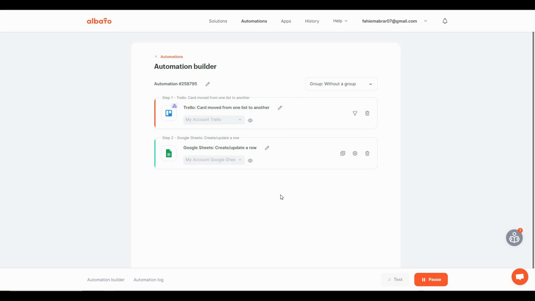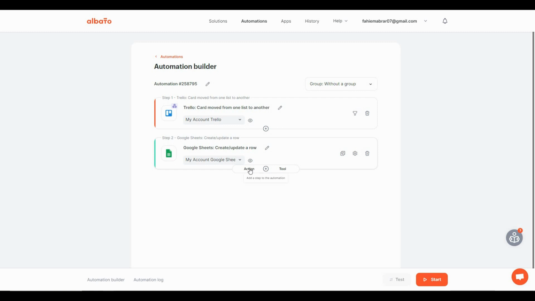For example, when you are running an automation and you want to make some changes, you should never do that while an automation is running. What you want to do is, first of all, click on this pause. This is going to stop your automation, and then you can make some changes. And a great feature of Trello is that you can also add as many steps as you want on an automation. For that, you have to simply click on this plus icon.